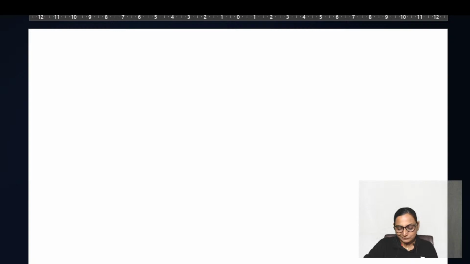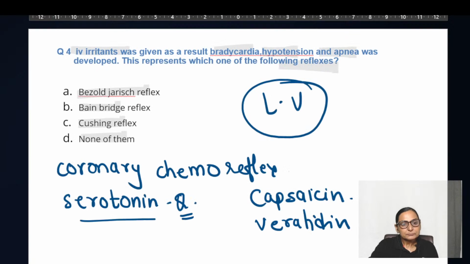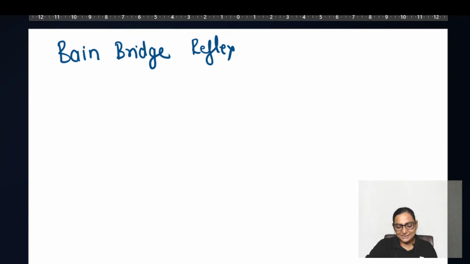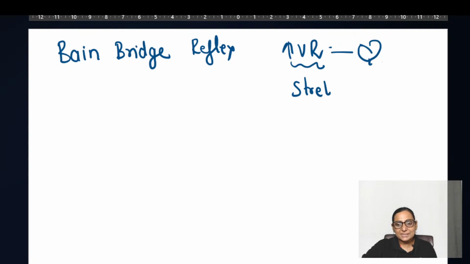On the other hand, what is the Bainbridge reflex? So the Bainbridge reflex is very simple. Whenever there is an increase in the venous return to the heart, there is going to be stretching, especially of the SA node, and it causes an increase in the heart rate.